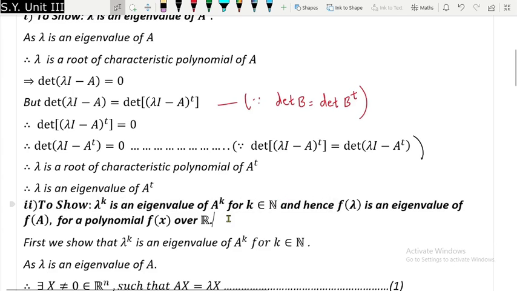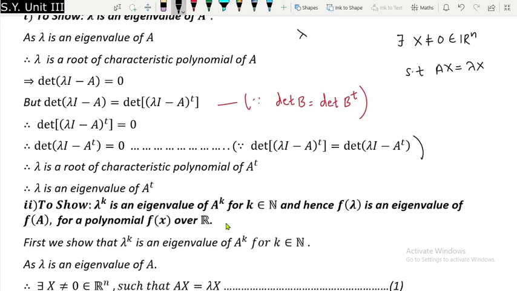Now over here we are going to go for the other definition that I have told you, that since lambda is an eigenvalue of A, what will happen, there will exist x not equal to 0 belonging to R raised to n, such that Ax will be equal to lambda x. So this fact I have written here. Okay, you can see the bottom line. Now by using this we have to prove that lambda raised to k is an eigenvalue of A raised to k. So the question is how to do it. So in order to show lambda raised to k is an eigenvalue of A raised to k, we need to find, just recall the definition of eigenvalue.